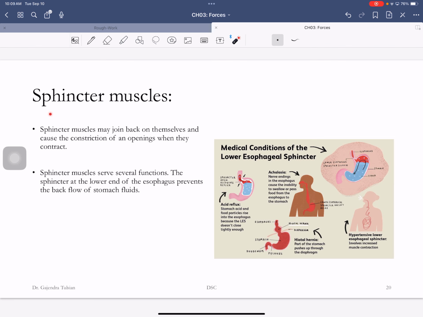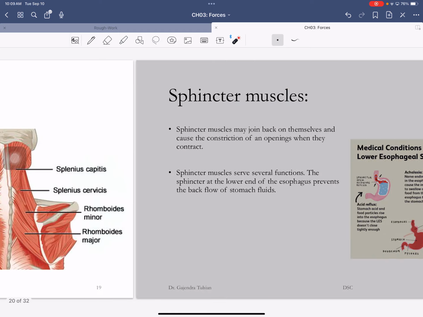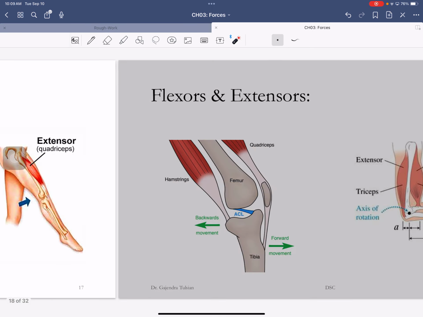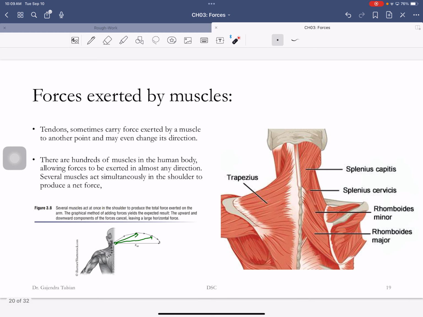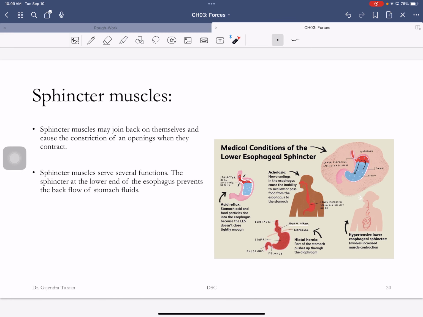There are sphincter muscles. We talked about muscles that are connected to two different points in the body. Sphincter muscles are circular muscles, and they have a different function. They open and close openings. When they contract, they join back on themselves and cause the constriction of openings. Sphincter muscles have several functions.